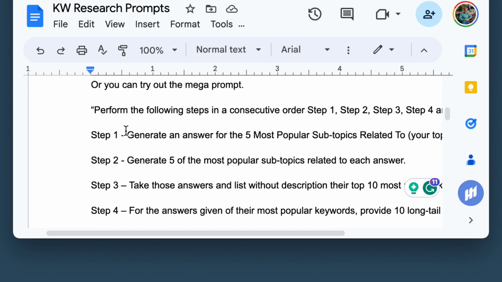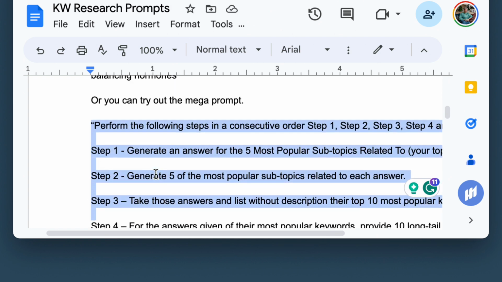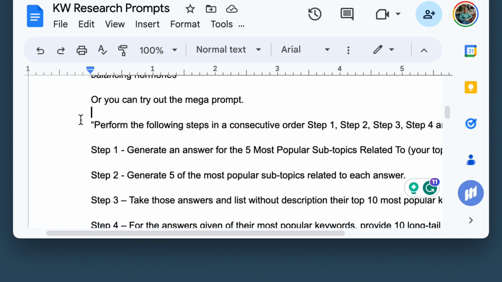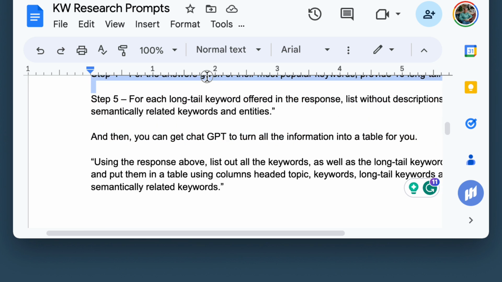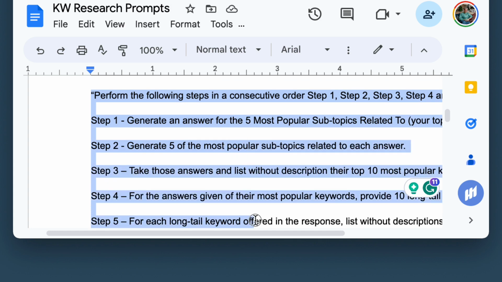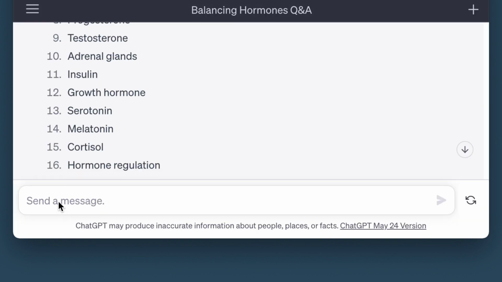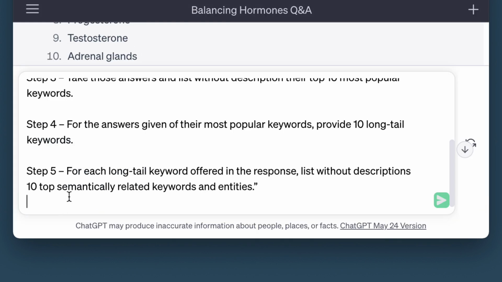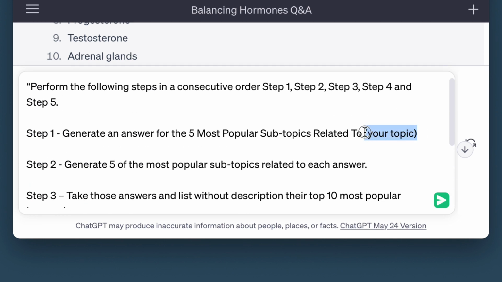It's from Search Engine Journal. Right, so let's go back. This is a mega prompt. Basically, it pulls most of those things that I've just given you. I'm going to put balancing hormones in there.